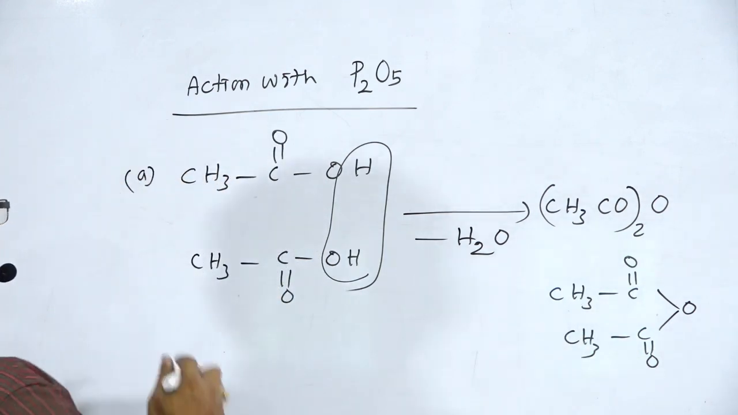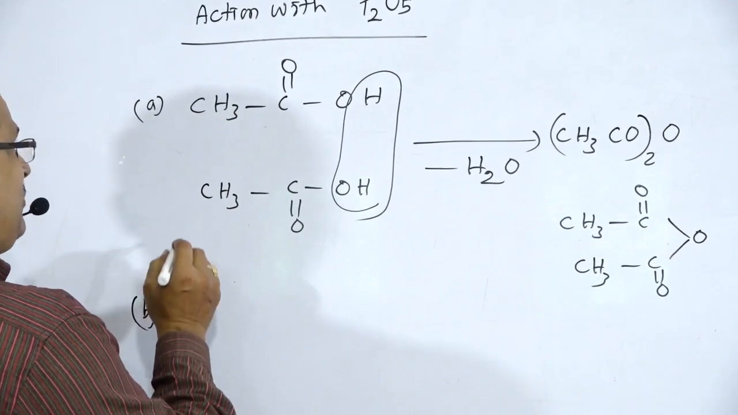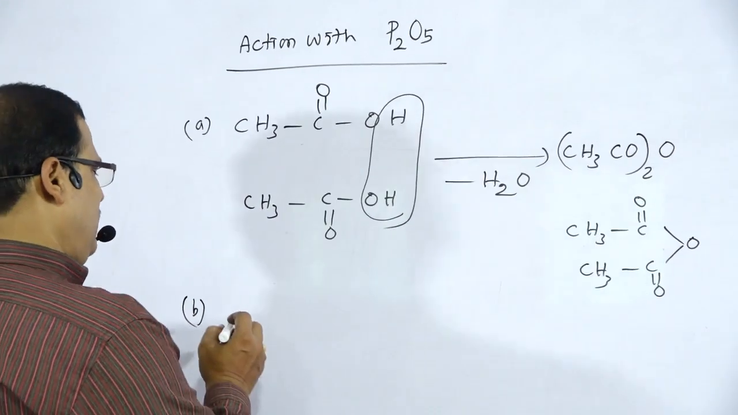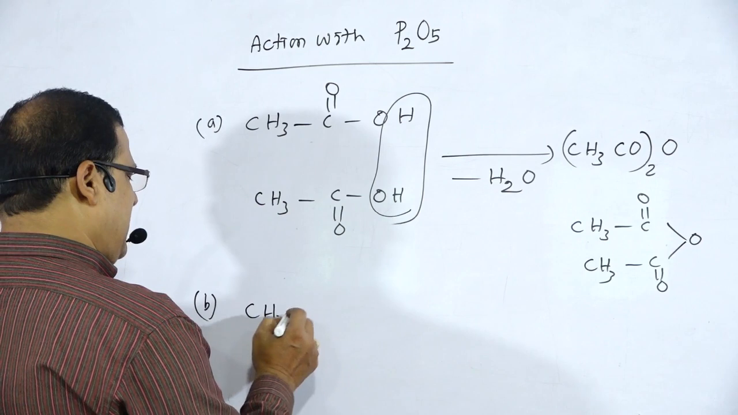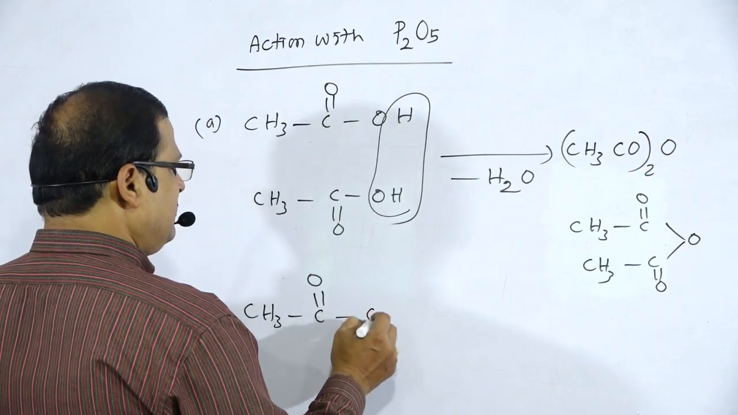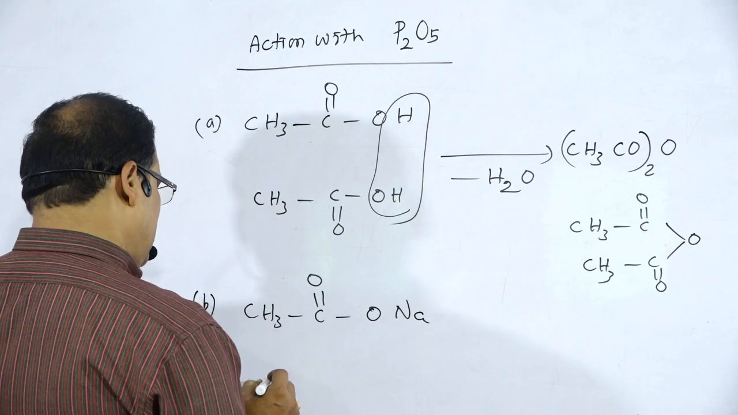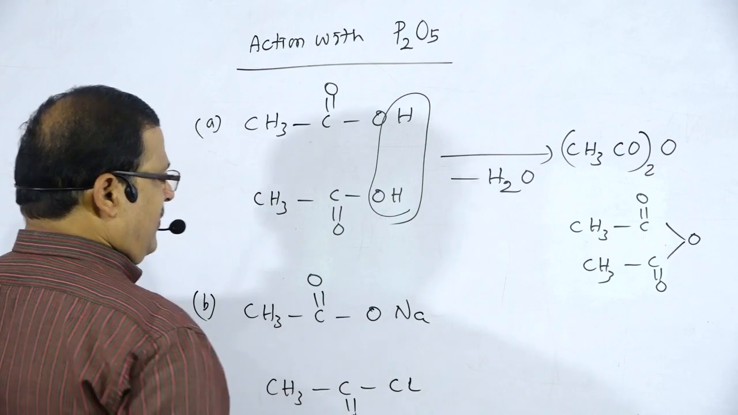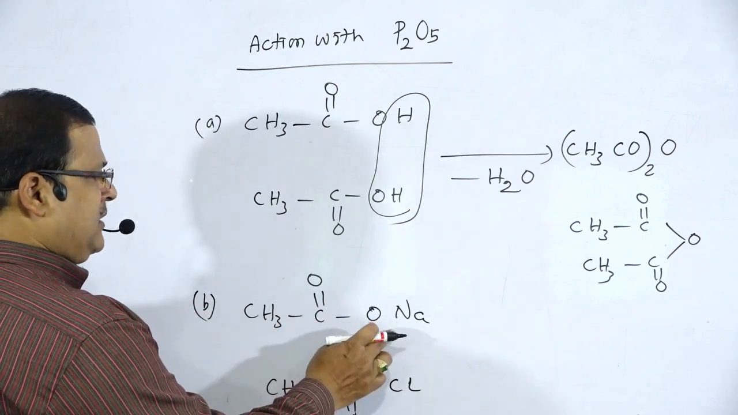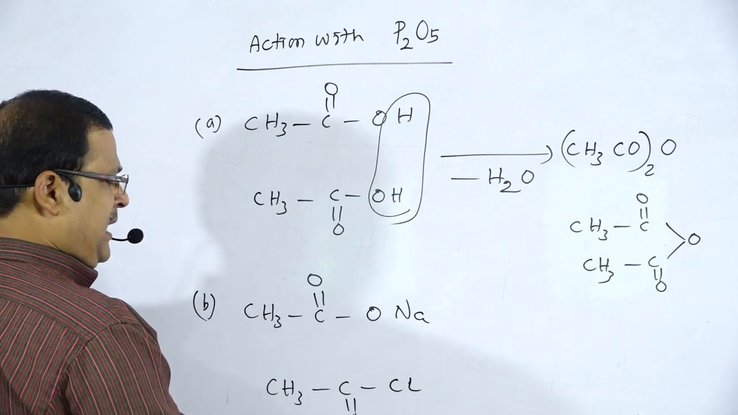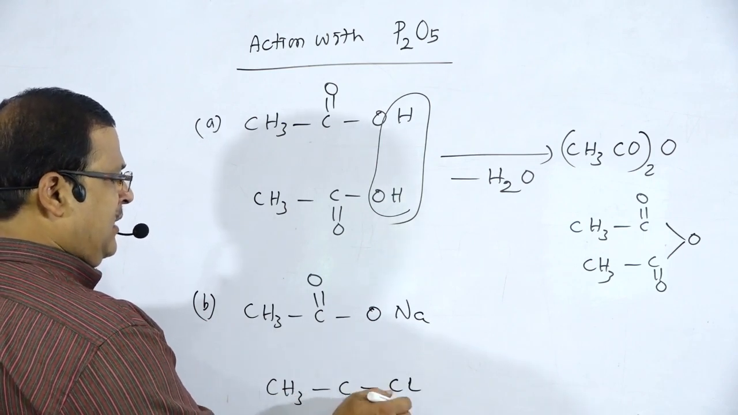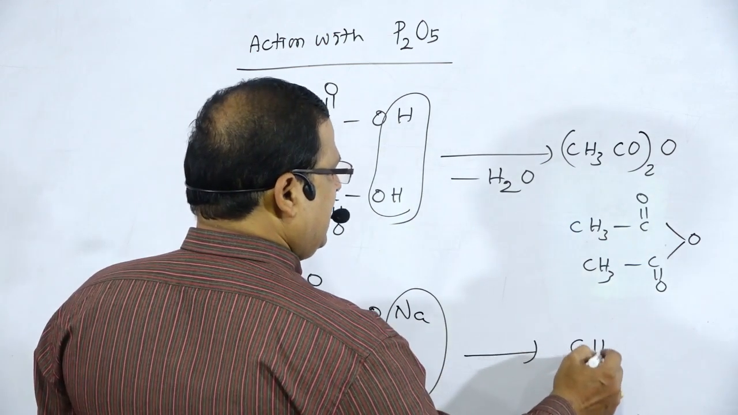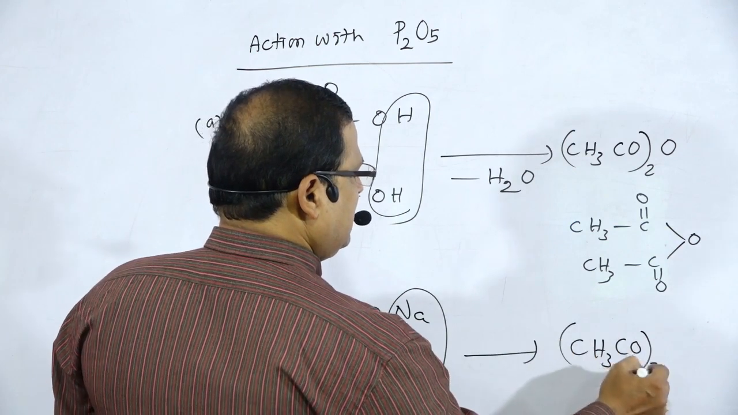If we take another example where both the H and OH parts are involved, for example sodium acetate, CH3COONa, it reacts with acetyl chloride, CH3COCl. There is the formation of NaCl, and again the formation of acetic anhydride, (CH3CO)2O.